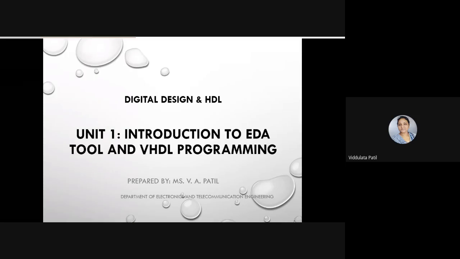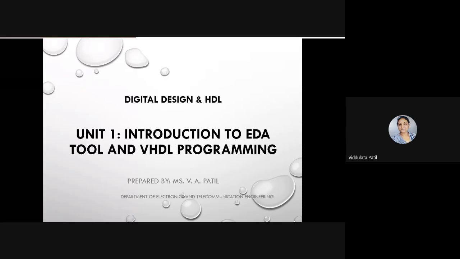Okay. Now, what is long form of VHDL? Very high speed hardware description language. Okay, very high speed hardware description language. Okay, is it correct? Okay, half is correct. Very high speed integrated circuit hardware descriptive language. Yes, it is a very high speed integrated circuit hardware description language.